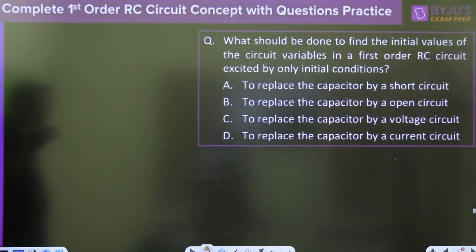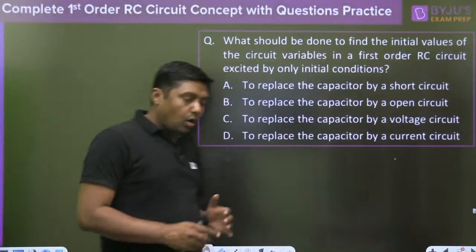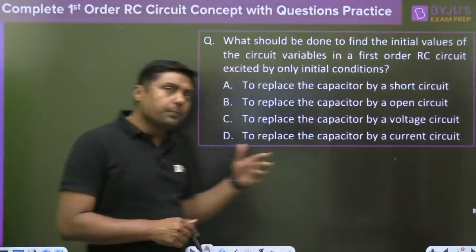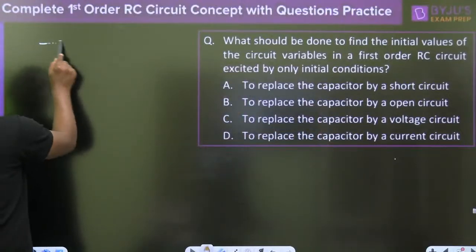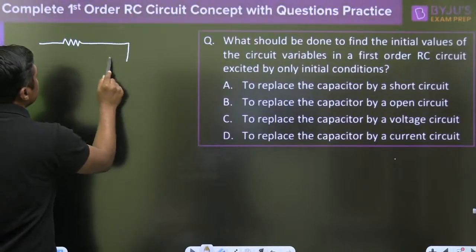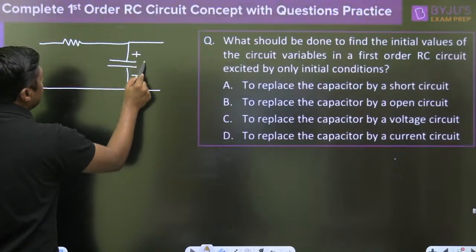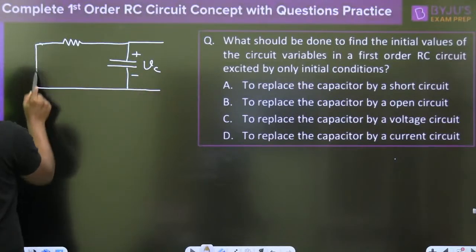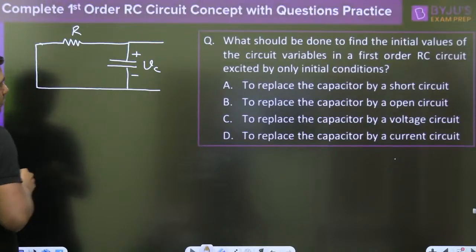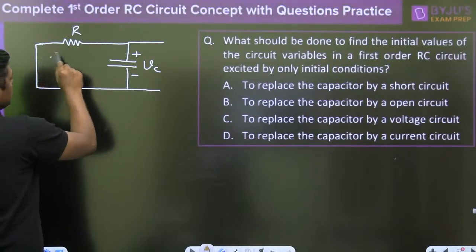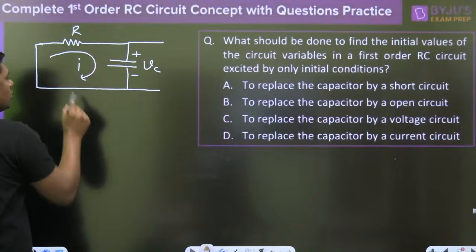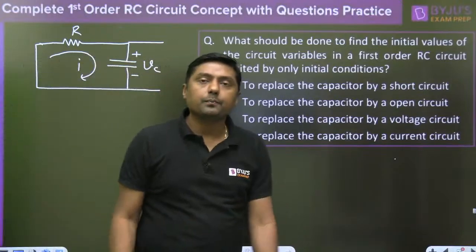What should be done to find the initial values of the circuit variables in a first order RC circuit excited by only the initial condition? Now, watch the previous question. This was the circuit, and VC is given. Everyone try to understand. Now, if I am giving the current, let this direction of the current be given.